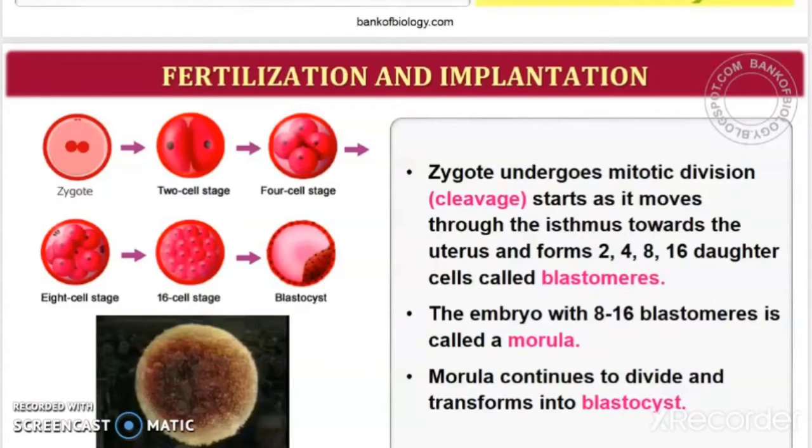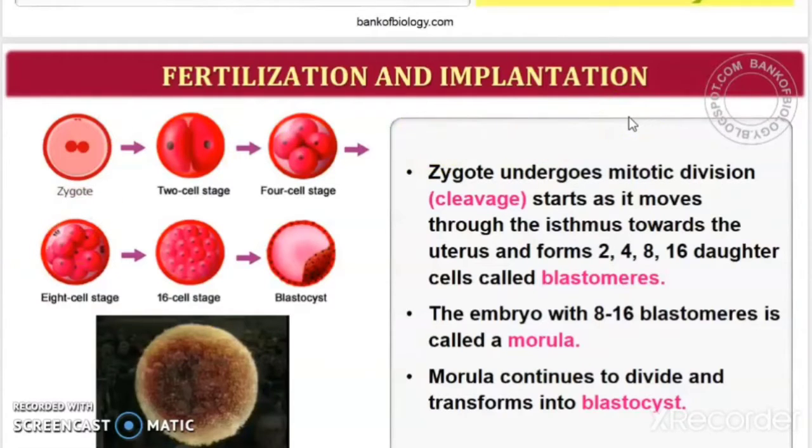So I think you read your textbook. I think you people understood about menstrual cycle, fertilization, and sex determination. So I hope you are clear with that. Now let us move on to the next topic, which is implantation.